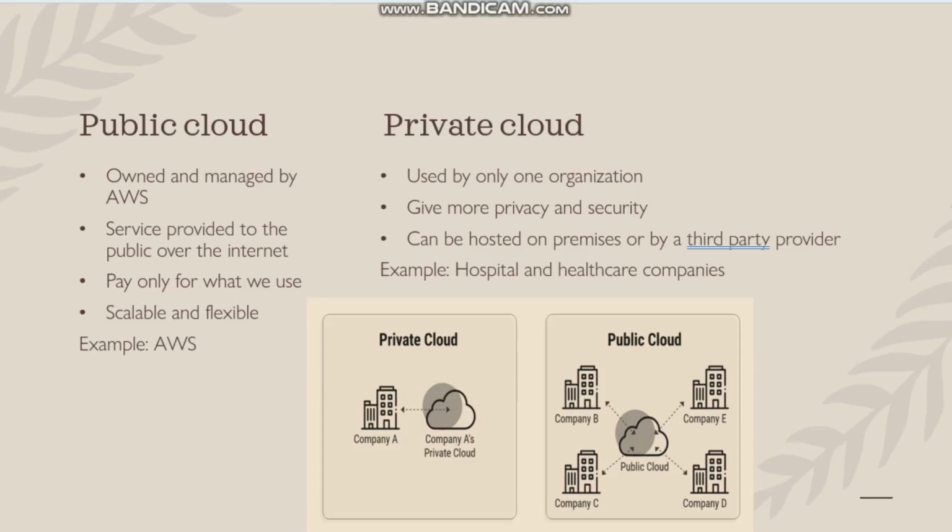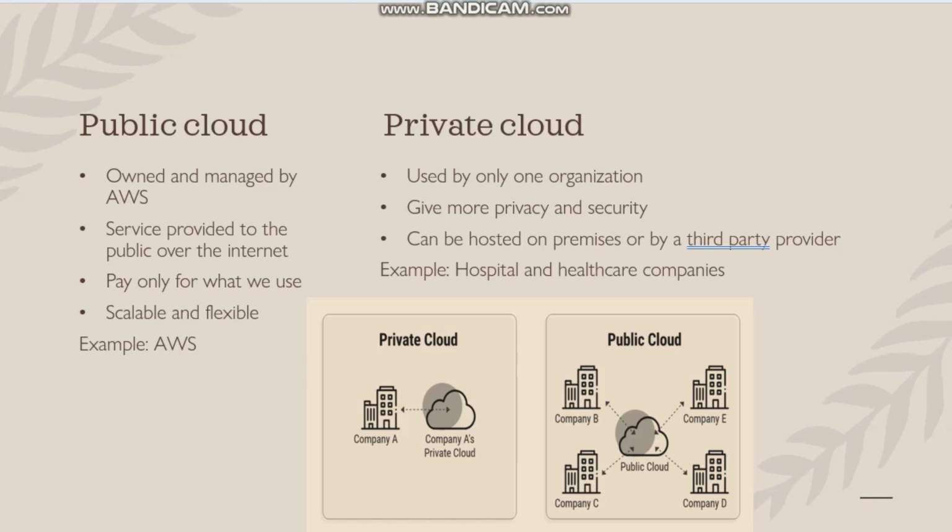Deployment model. There are 4 different types of cloud deployment model. First one is public cloud. Public cloud means it can be used by all the people in the world. That's why it's called public cloud, and everything is managed and owned by AWS. We only use the services provided by AWS, so we only pay for what we use, and it is more flexible and scalable. For example, AWS is a public cloud.